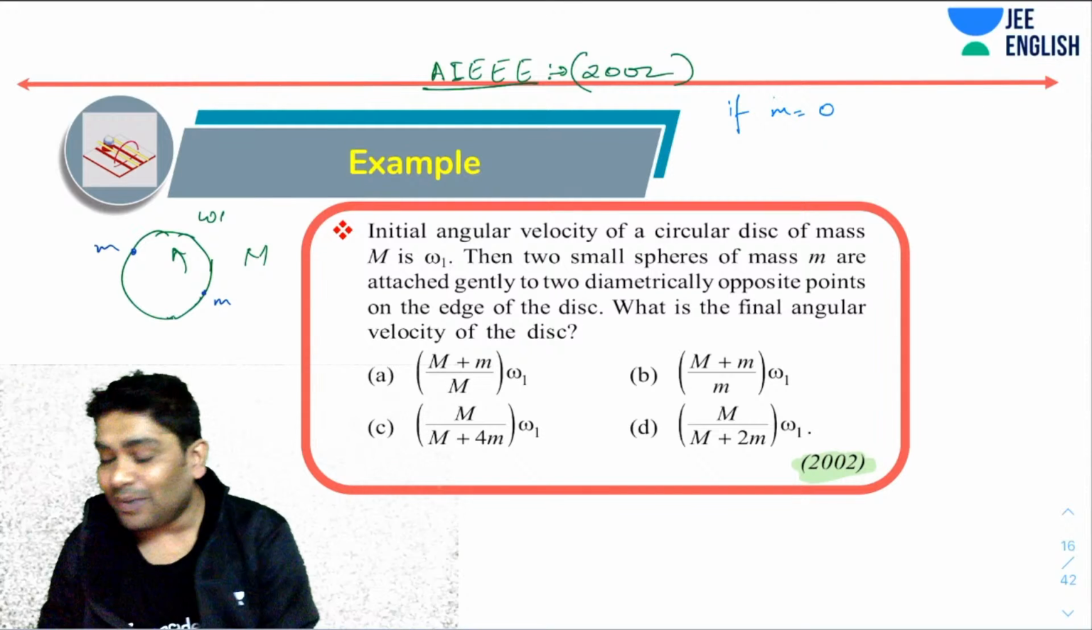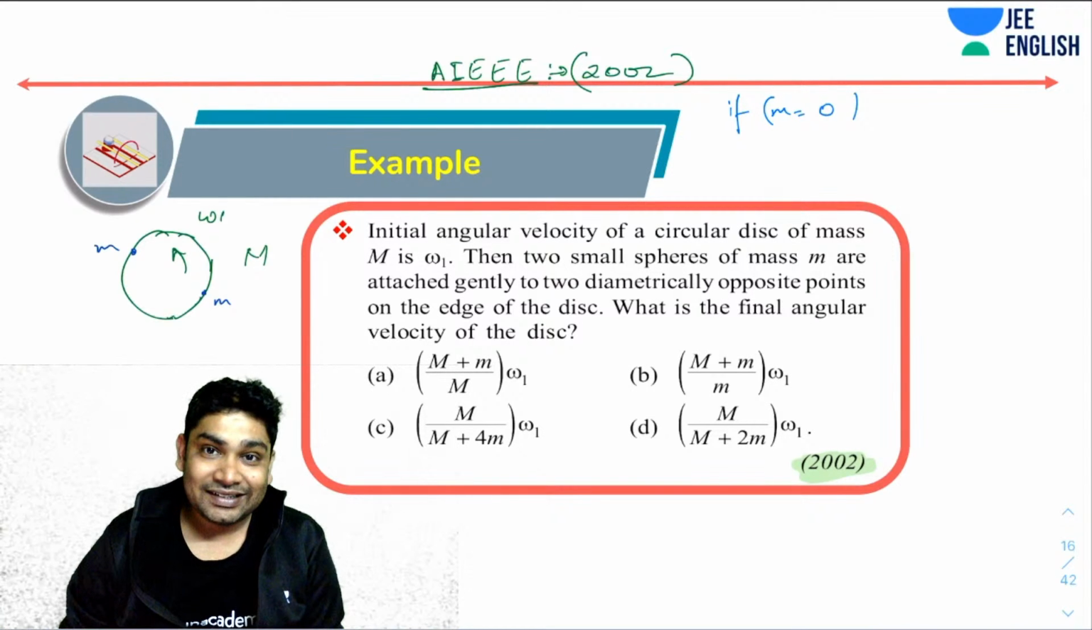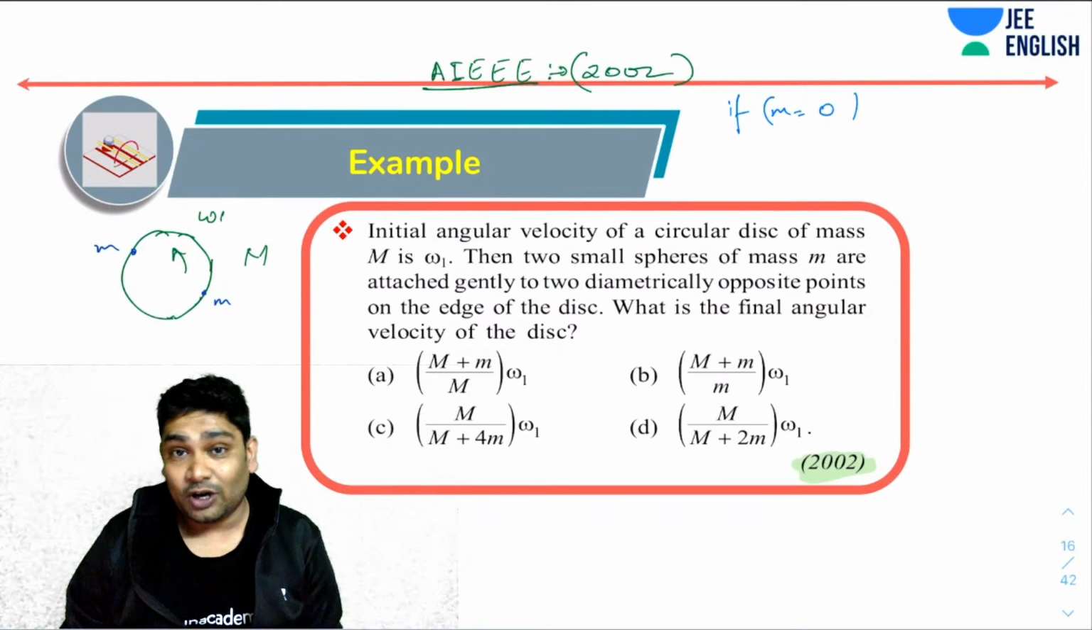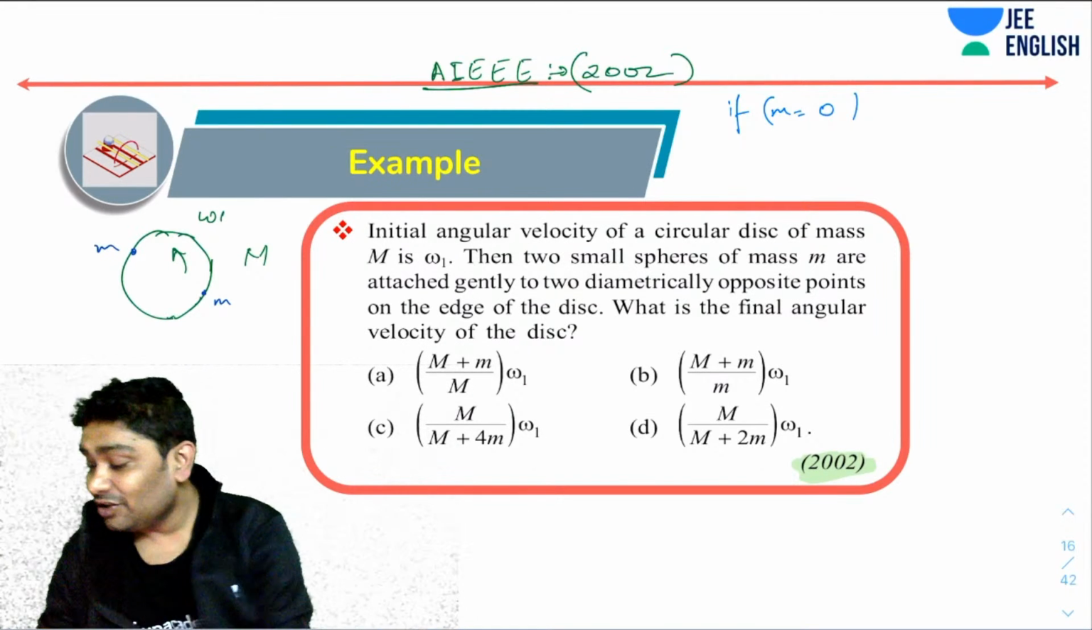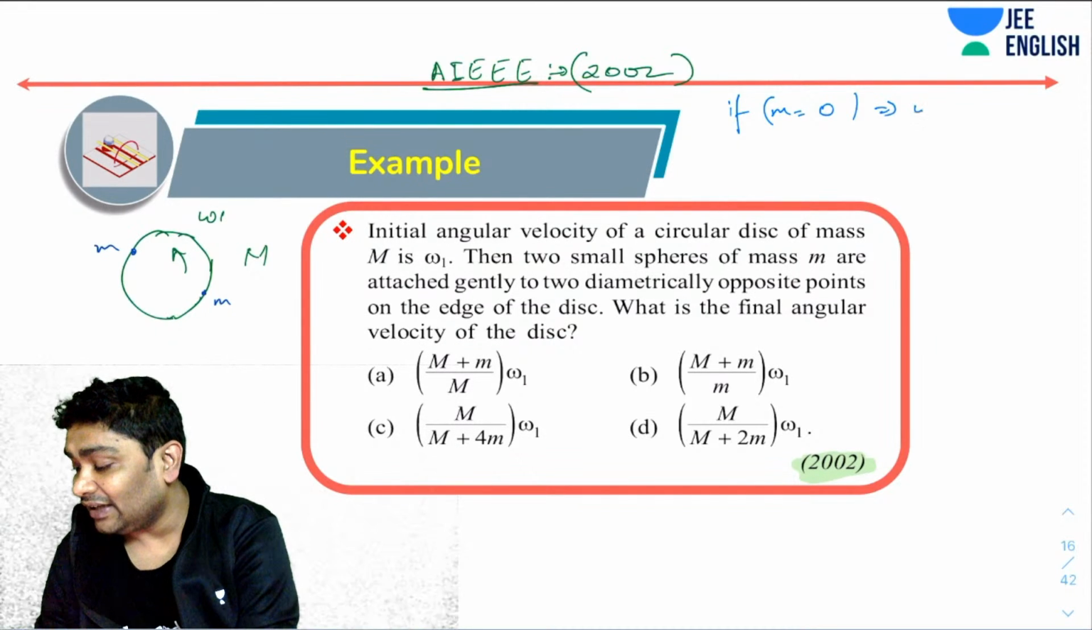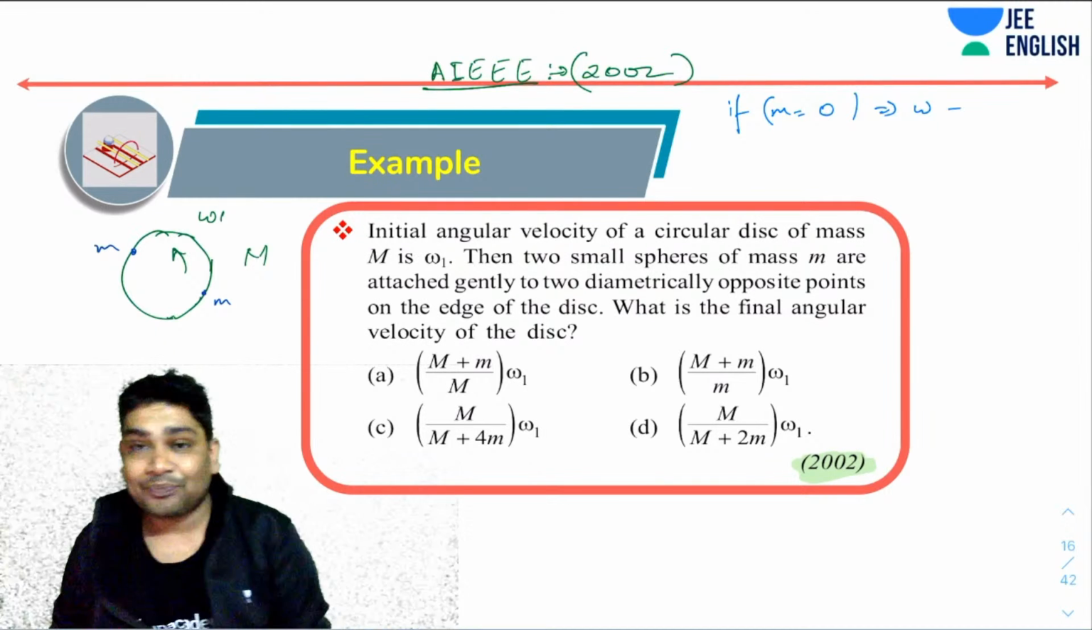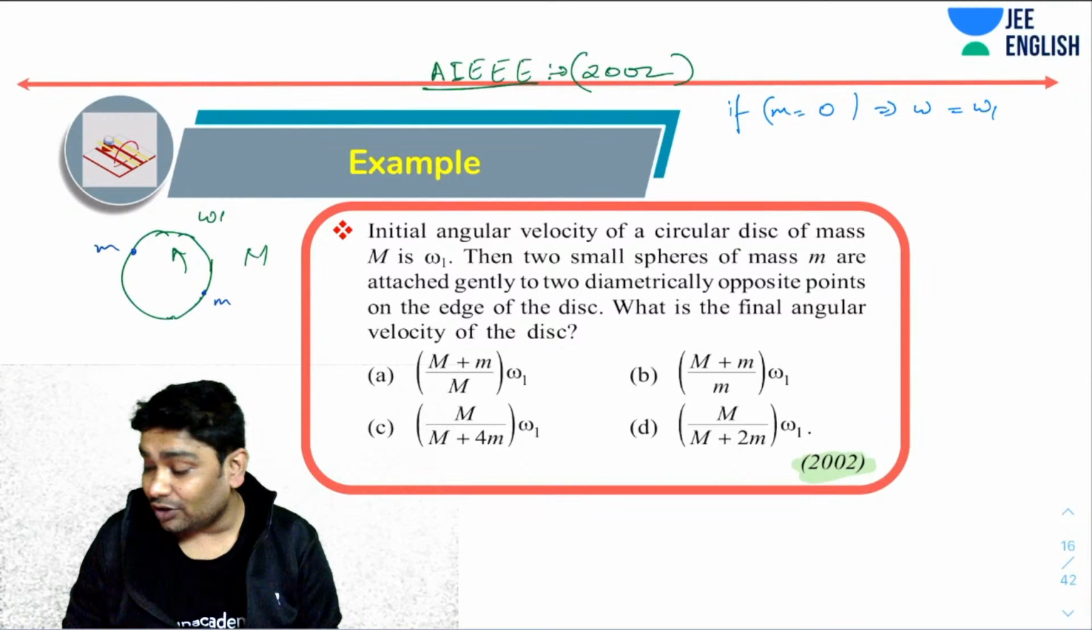Now, if the mass that I'm putting here is 0, then obviously the angular velocity should not have changed. Basically, it means I did not add anything, right? Agreed. So if m is 0, I can say that omega should be equal to omega 1, right? Now let's check out the options.